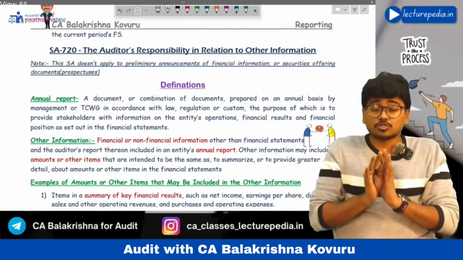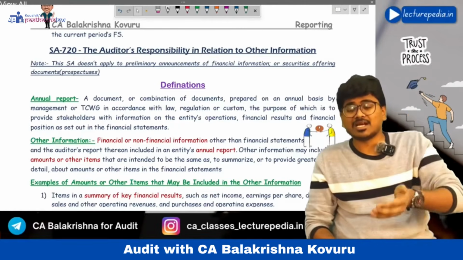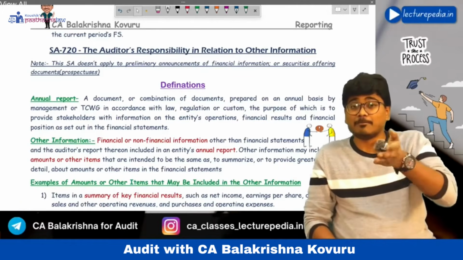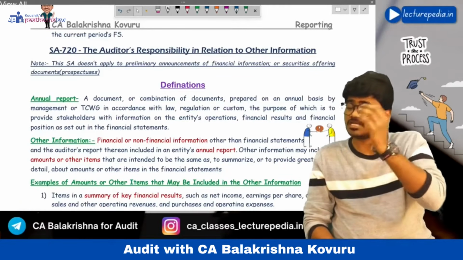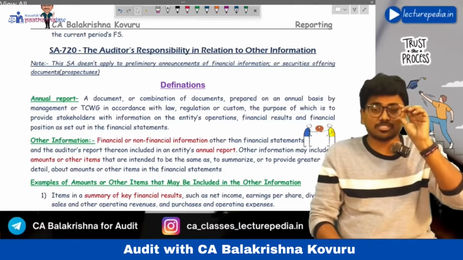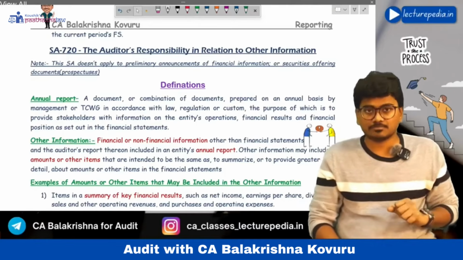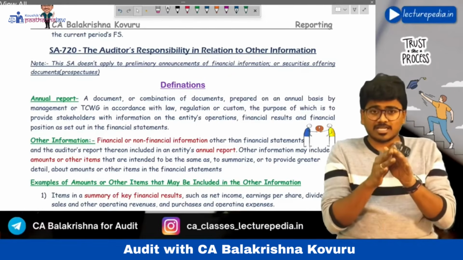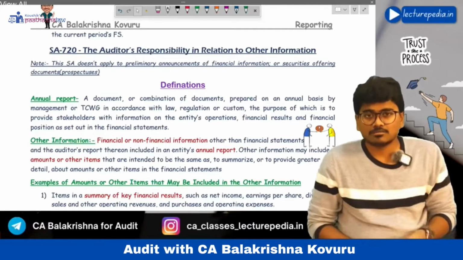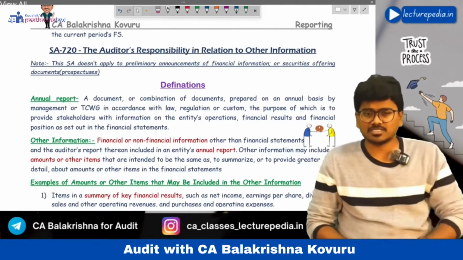Hope that is clear. So for that purpose, the auditor should read the other information and check whether it is matching with the financial statements and the knowledge that he already has. That is the auditor's responsibility as per SA 720. I have explained the entire SA 720 in just 1 minute. This is the crux of SA 720.